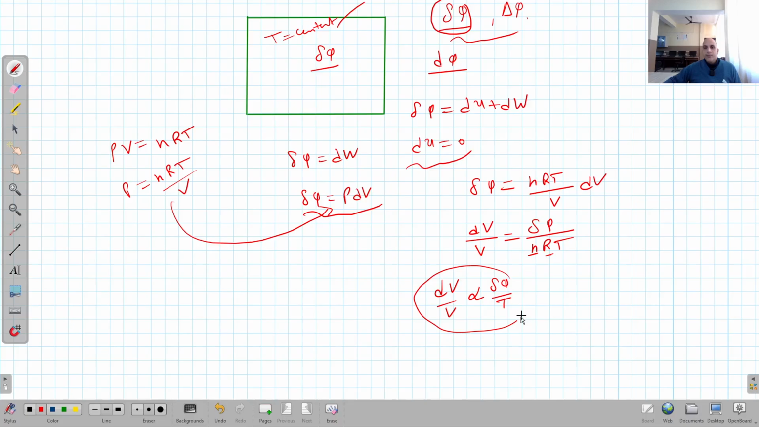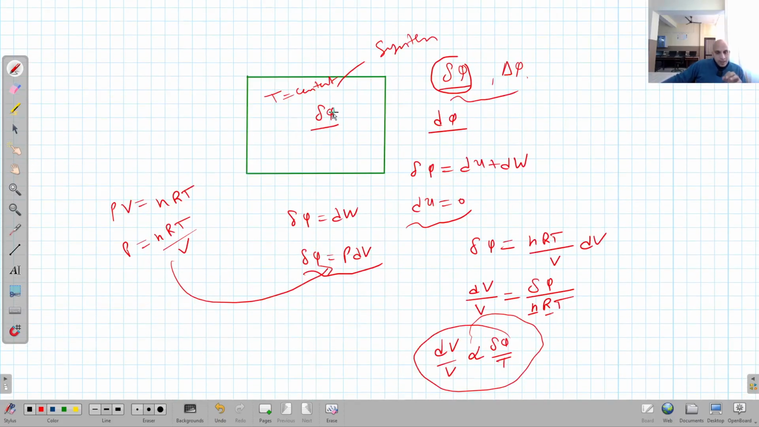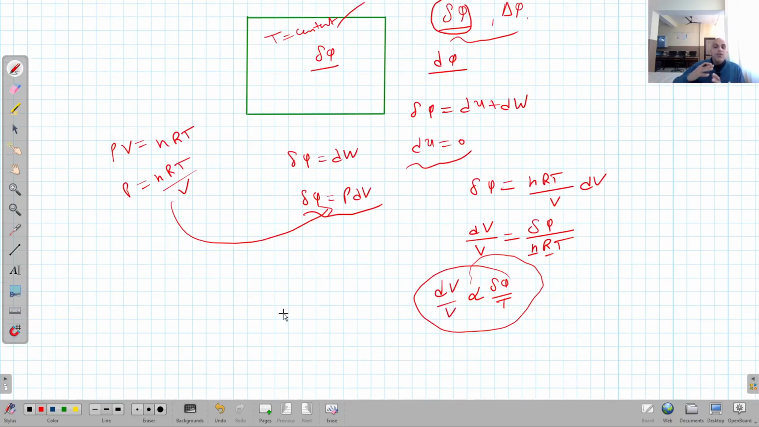What does it mean? What is delta V upon V? Delta V is a small increase in the volume, as I said in the beginning, that when we added a small amount of heat, we let the system expand very slowly, so that there is no change in the internal energy. So due to that, we get a change in the volume. So this fractional change in the volume means fractional increase in the disorder. More volume means more disorder. So increase in this disorder is directly proportional to what?